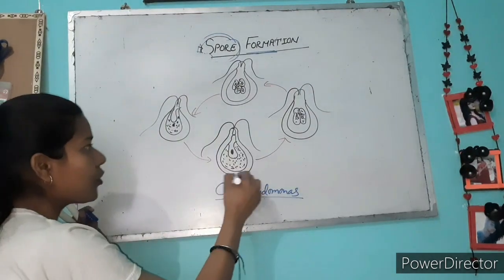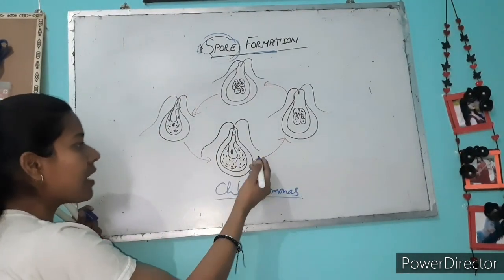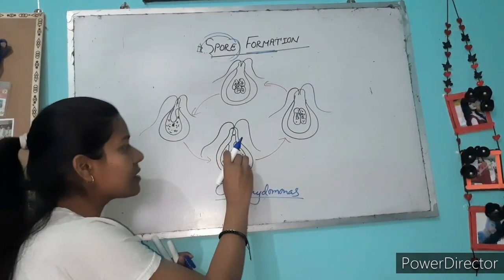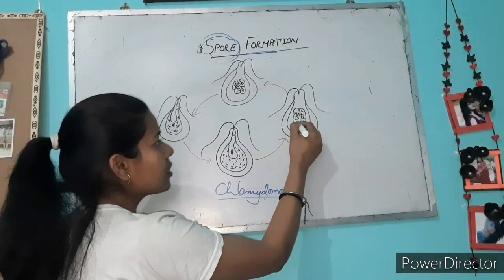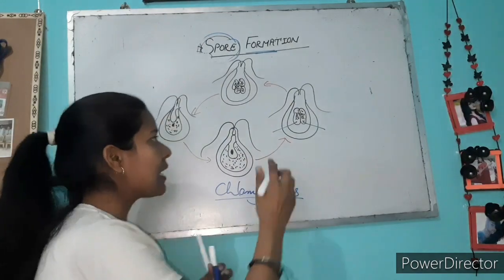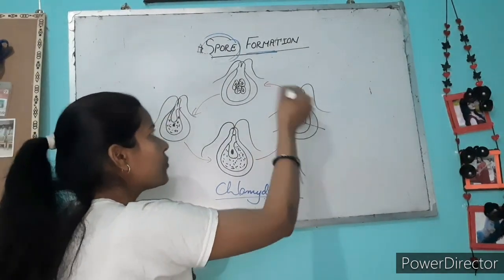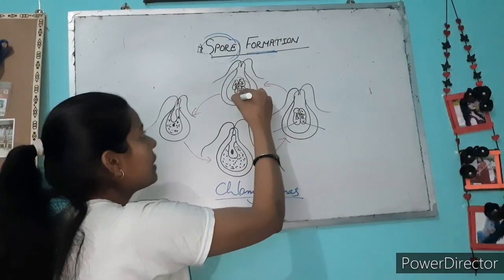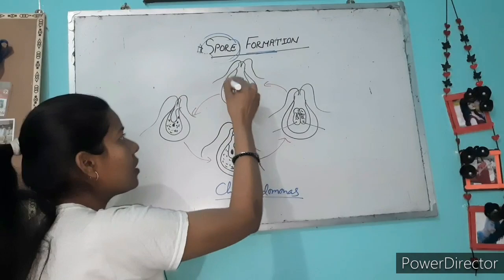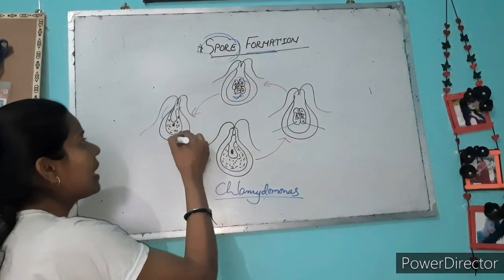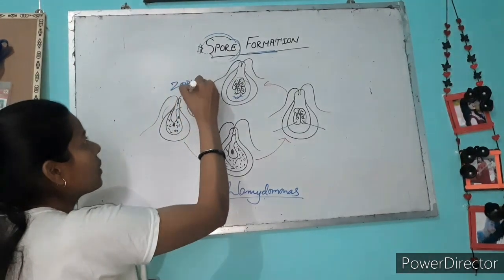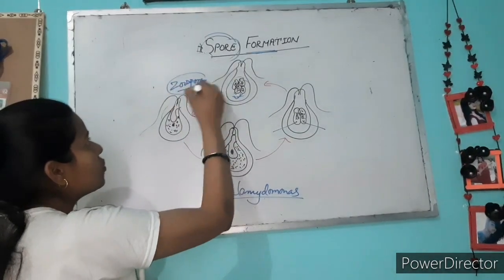This is the diagram of Chlamydomonas, and this Chlamydomonas cell divides its plastids. This is a green alga, so it divides into two parts. These two cells are spores, and from two cells it forms four. All these spores will form like this, and this spore is a zoospore.